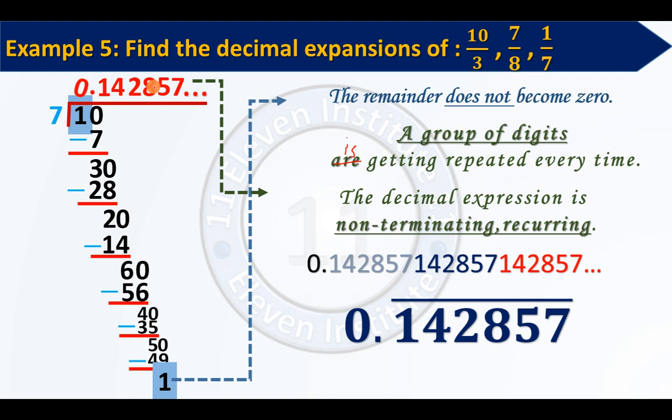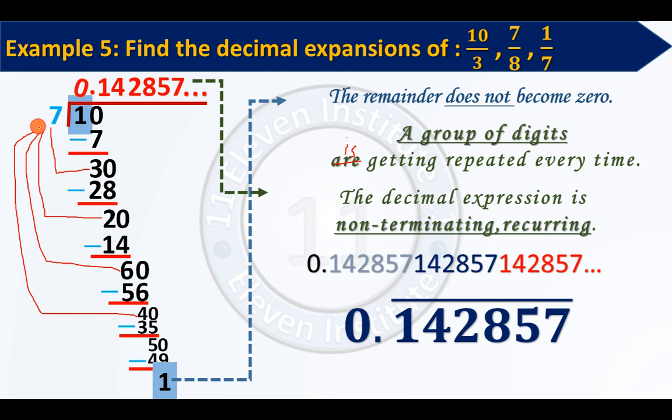One extra information I will provide you. This was what is given in the textbook. Please pay attention over here. You can see when you divide over here, the remainders that you get will always be less than your divisor. See, I got the remainder 3. 3 is less than 7. I got the remainder 2. 2 is also less than 7. I got the remainder 6. 6 is also less than 7. I got the remainder 4.